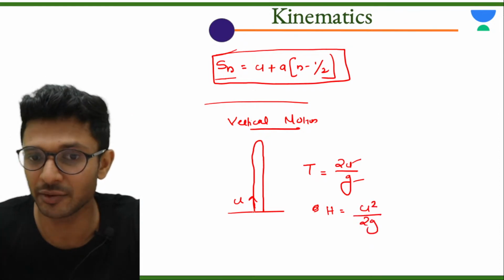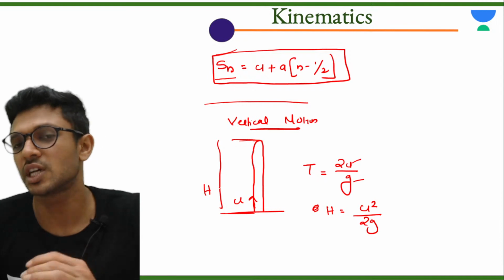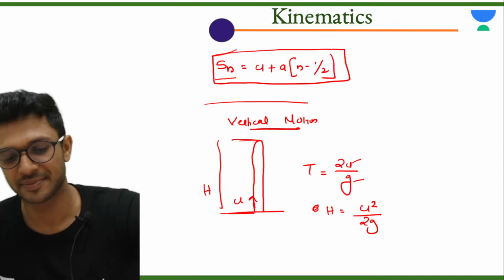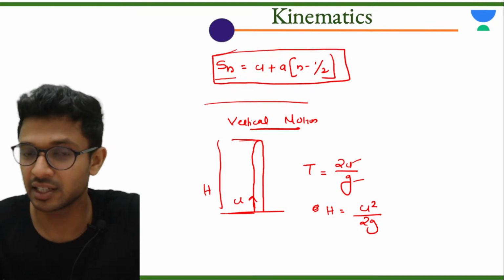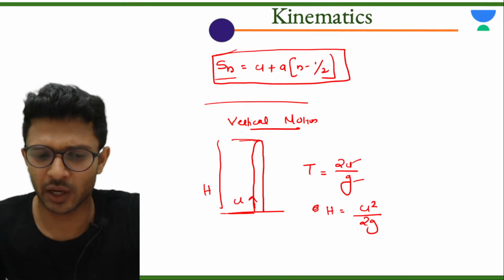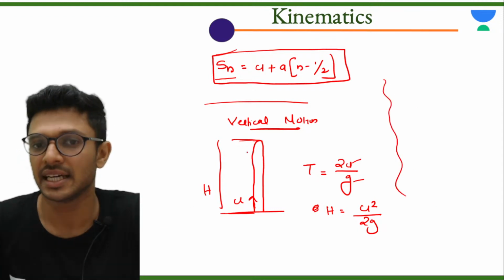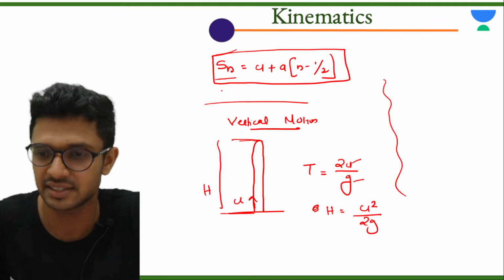The maximum height of the particle which is projected from the ground, it will go up to this particular maximum height है ना, उसका फॉर्मूला ये है कि u square divided by 2g. Okay, yes, completed, no doubts I suppose, and I hope everybody is noting down also. ठीक है, this is regarding vertical motion, this is a displacement made by the particle in the nth second.